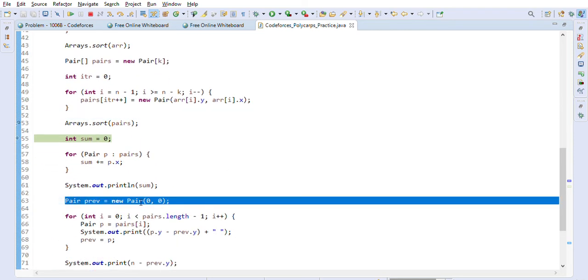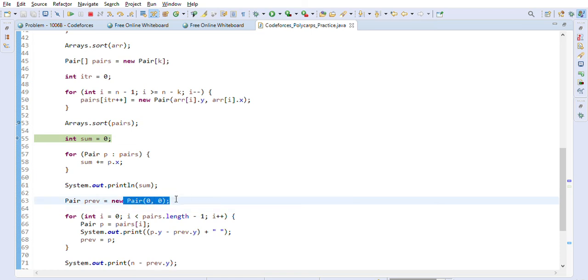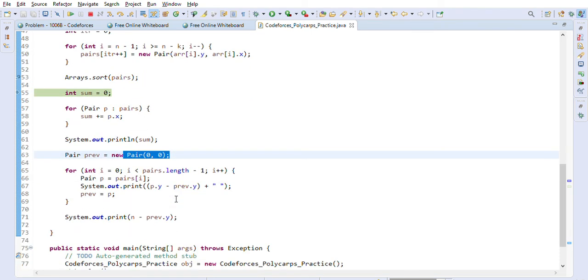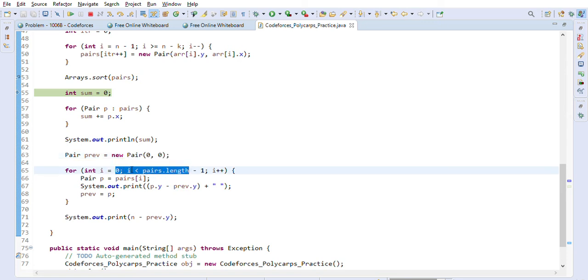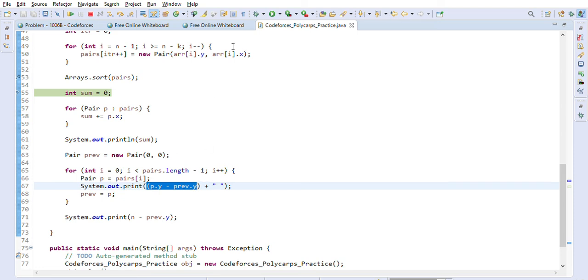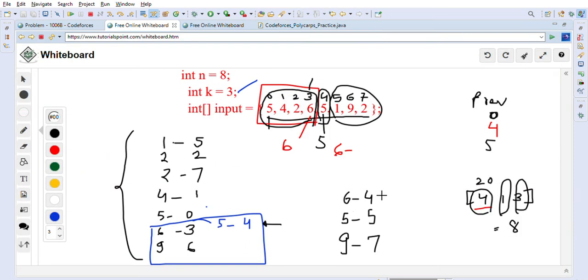So in the prev we will create a pair with 0 0, and we only have three pairs in this example. We will start with 0 and go through each pair, and we will just say p dot y minus previous dot y. That is what we have to print, because y is the index, we have to take the index here. So for 6 the index is 4, for 5 the index is 5, like that.